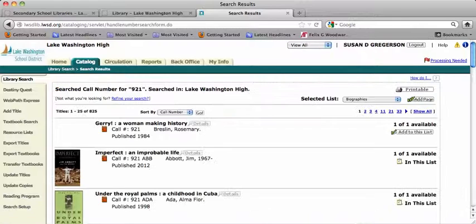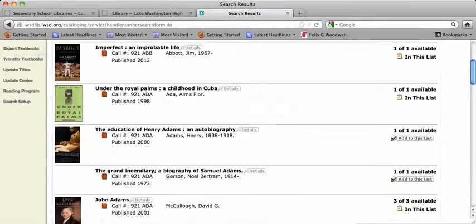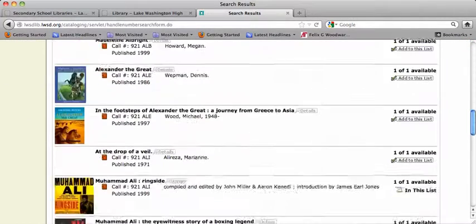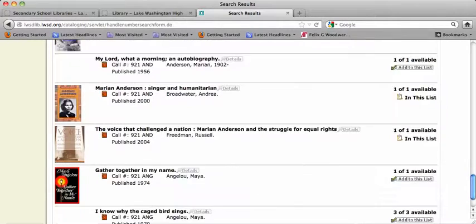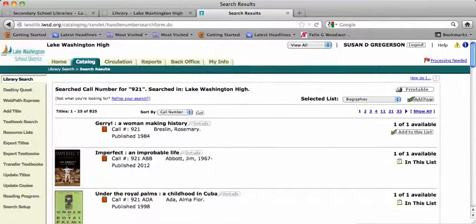And if you click on Go, it's going to give you a whole list of all of those. You can scroll through that and check it out, see what it is you might like. If there isn't something there you want, you need to talk to your teacher or to one of us in the library staff.